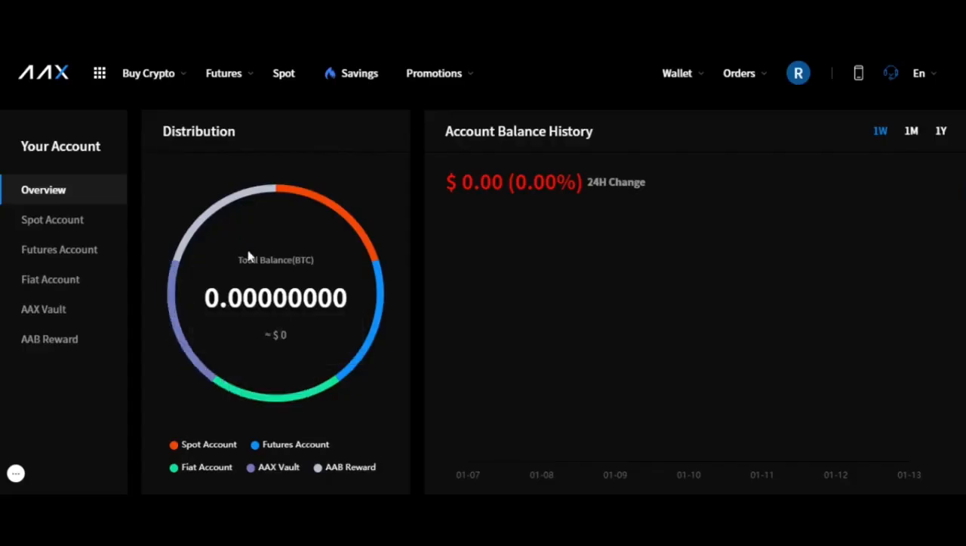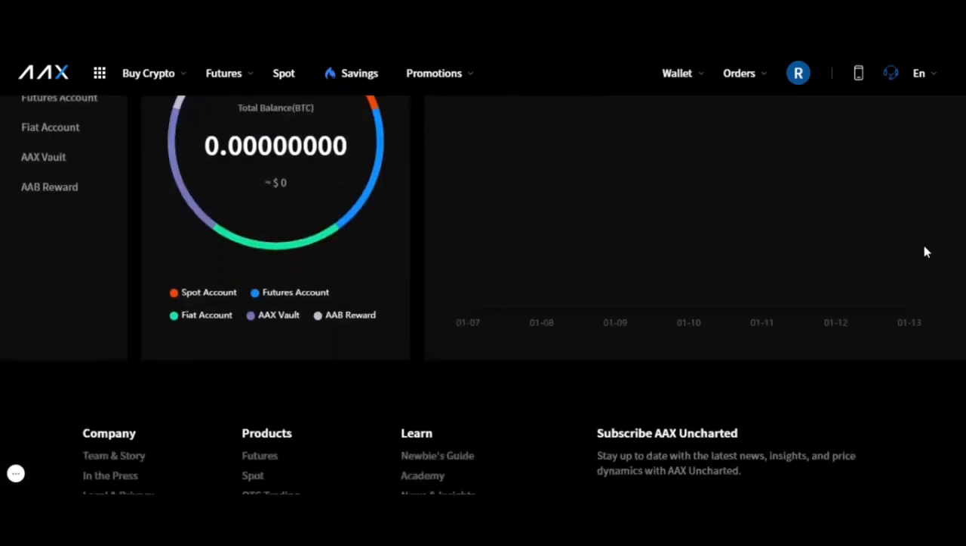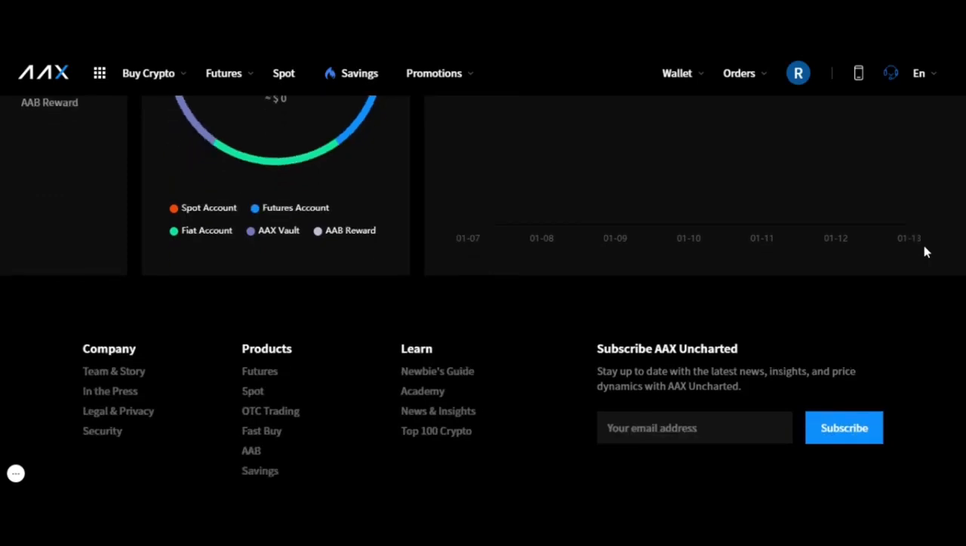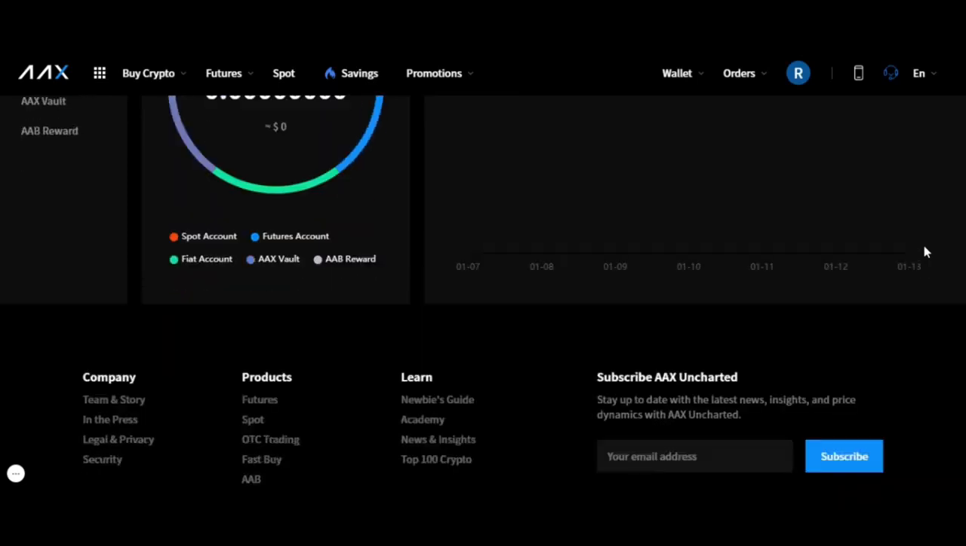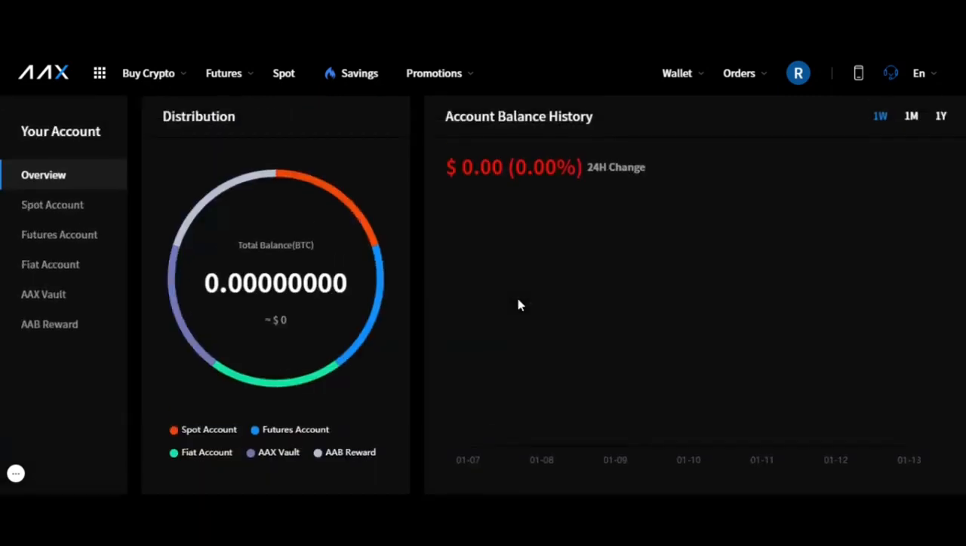Once you have created an account, this is what a new account would look like. So you have 0 in balance here, but let's take a look at how you can view this. You would have a nice little graph over here if you were frequently trading, frequently funding your account. It's very interesting. Just to reiterate, you also have the newbies guide, the academy, and things down here. So you have your futures account, your fiat account, and how you would go ahead and fund this.